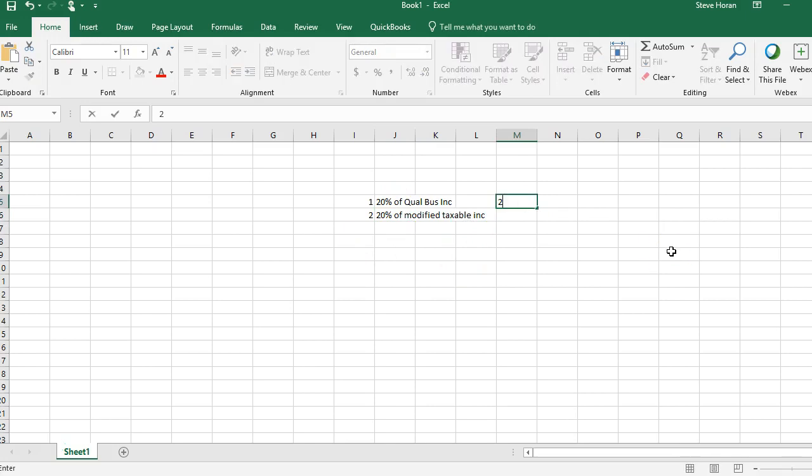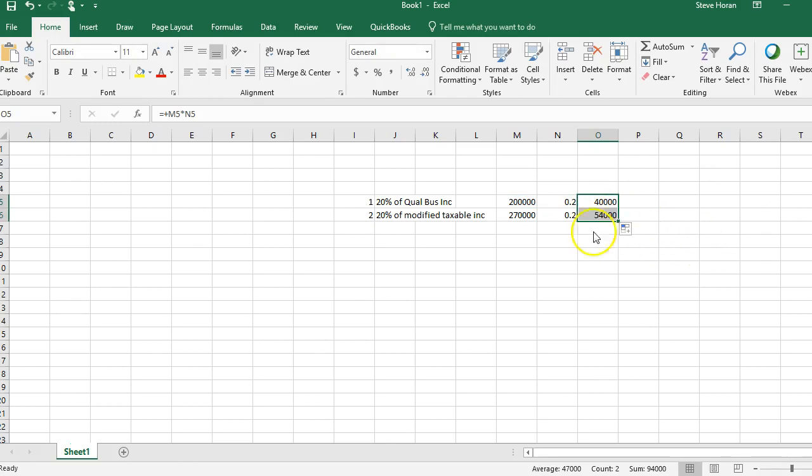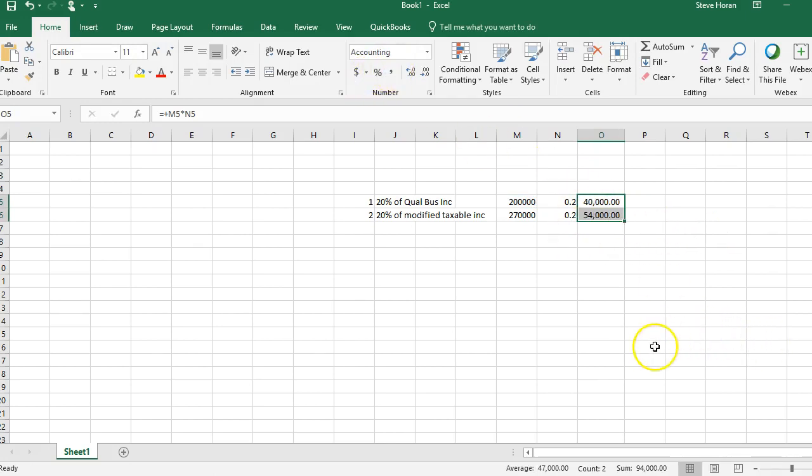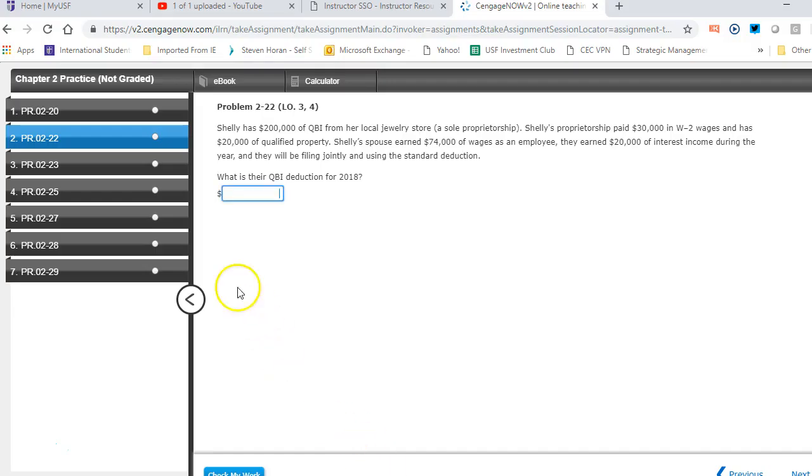Well, their qualified business income is 200,000. They just told us that in the problem. They just said it's 200,000. And then their modified taxable income is the 200,000 plus the 30 and the 20s. Okay, that's my 270. 0.2 is the rate for both. I multiply each out, and I do the lower. So the lower number wins. Okay, so I'll just format that so you can see that better. So the lower number wins, and that's 40,000. So the answer to the problem, to go back here, is 40,000.